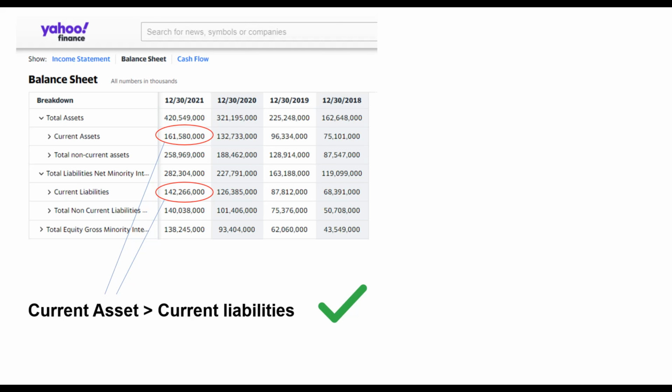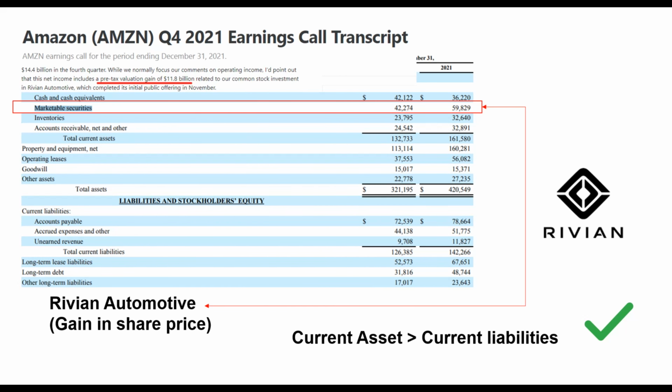Looking at the current assets and current liabilities, the current assets are more than the current liabilities. This means that the company is unlikely to meet with any financial crisis within 1 year. Even after deducting the $11.8 billion revaluation gain on share price of Rivian, their current assets are still higher than current liabilities. So, for this factor I will give it a tick, which means it is a positive factor.